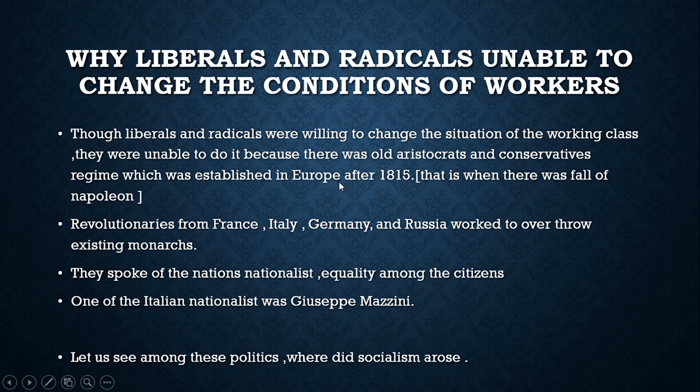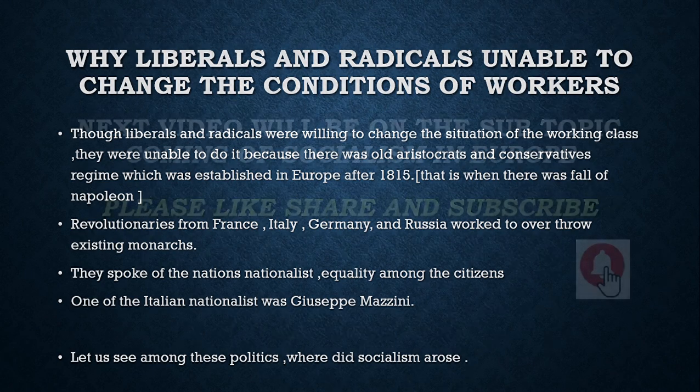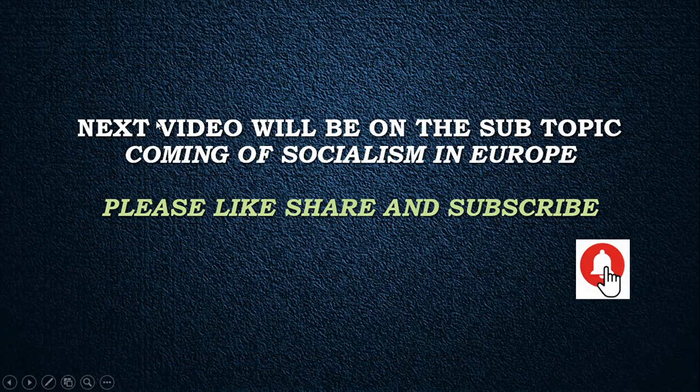There were all these politics going on. Liberals and radicals wanted change. Conservatives were not ready for change. So there were revolutions and fights to put down monarchies. Let us see, in between these politics, where did socialism arise? The next video will be on the subtopic coming of socialism in Europe. How did socialism come up in Europe?